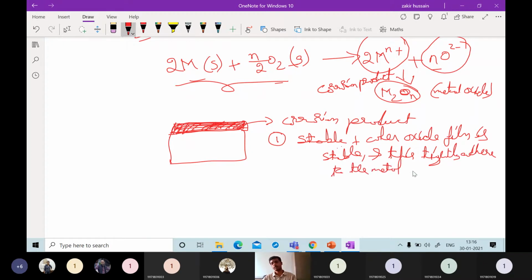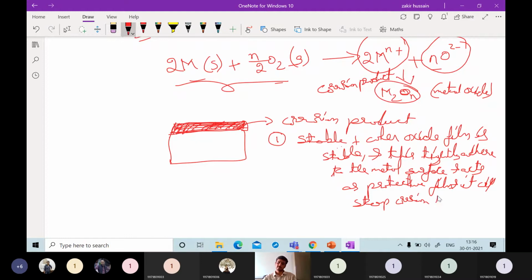After forming, the metal oxide will be tightly adhering to the metal surface, and it will act as a protective film and stop corrosion from taking place further. Why? It will stop the further oxidation, because this film is stable and adheres tightly to the metal surface.